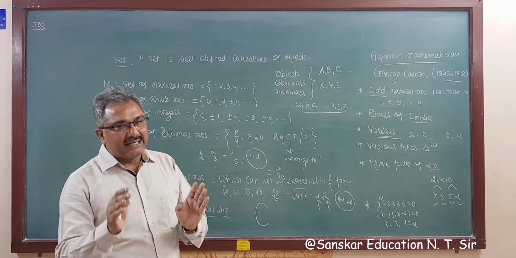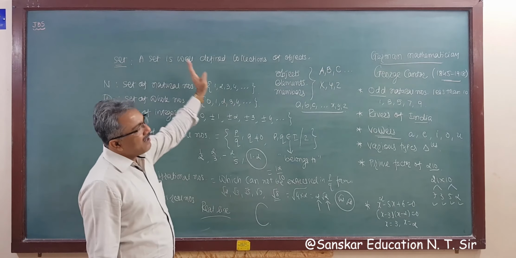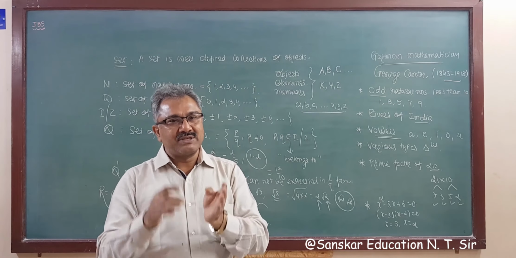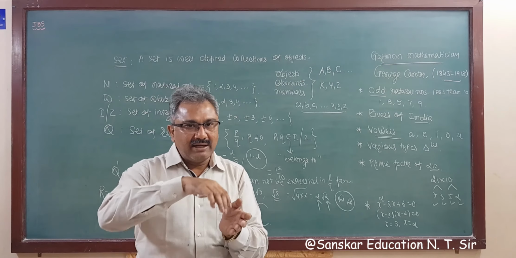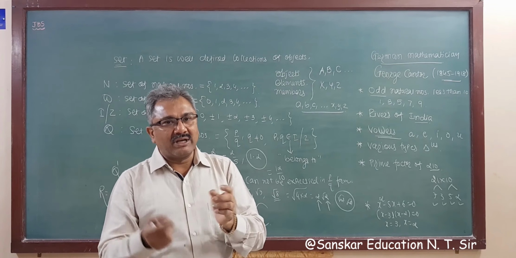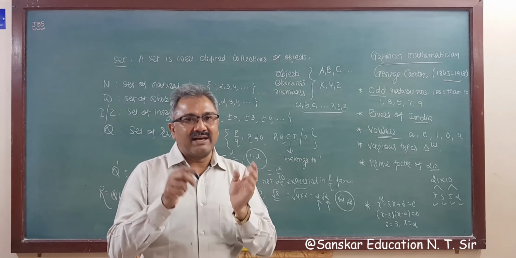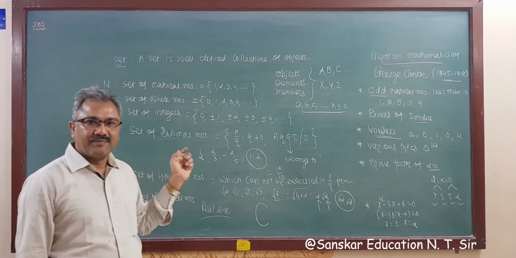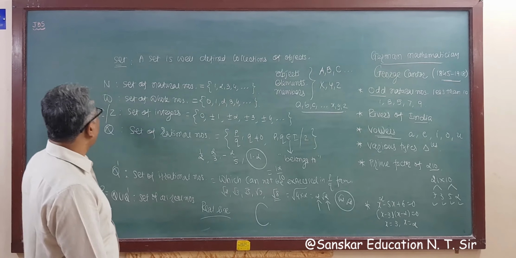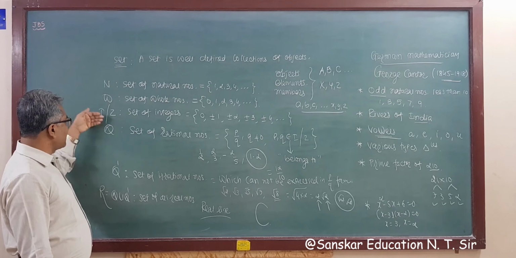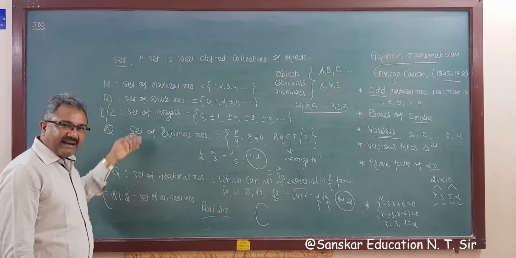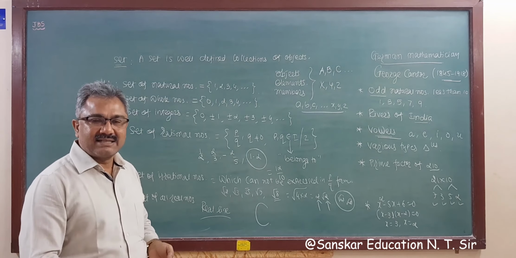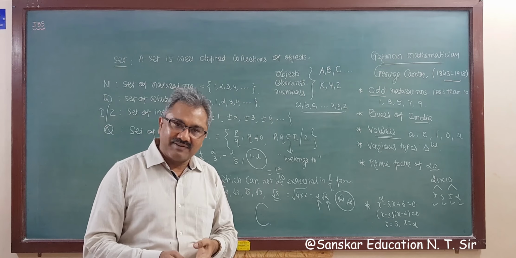A set is a well defined collection of objects, right? So you have to define objects clearly, without any misunderstanding, without any obstacles. Then it is said to be a set, otherwise it is not a set, right? So remember this, and all these, N, W, Z, Q, Q dash and R, are well known sets, and you know them also. So this is the revision of your previous classes, that is, the 8th, 9th and 10th secondary classes.